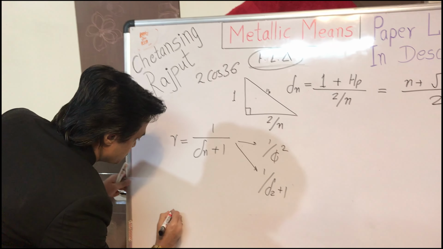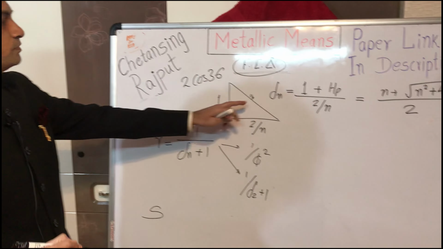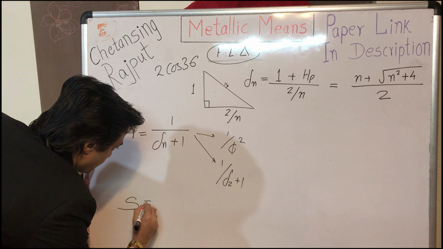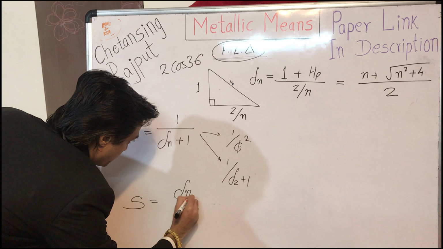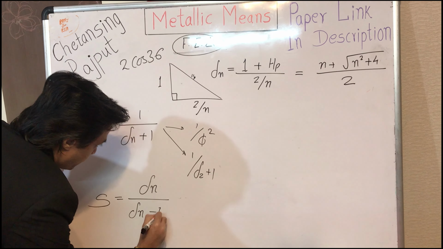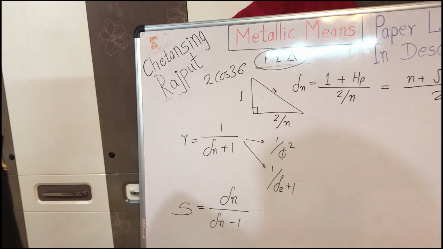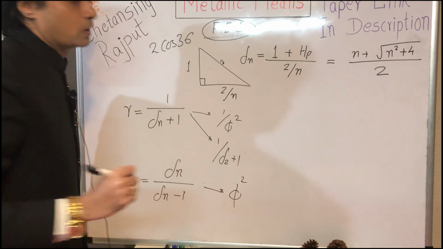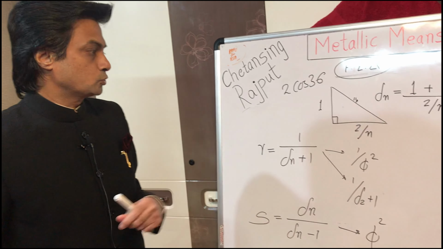Similarly, the semi-perimeter of this fractional expression triangle can be given by the formula: the nth metallic ratio upon that metallic ratio minus 1. This figure comes to be phi square for the 1, 2, root 5 triangle, and so on.